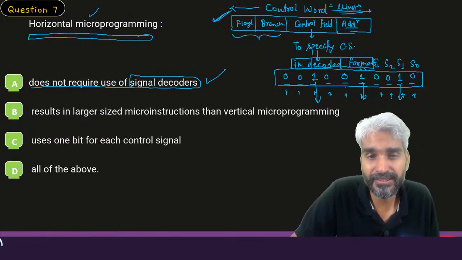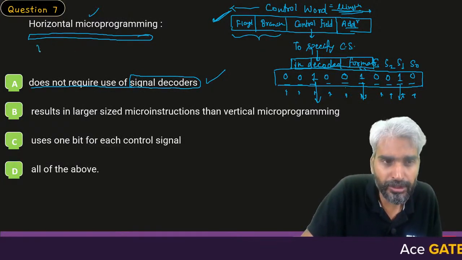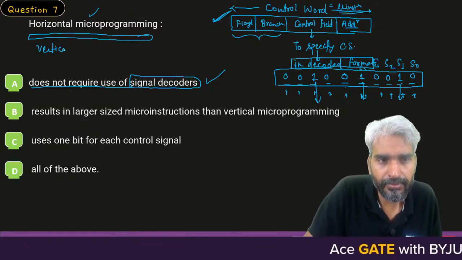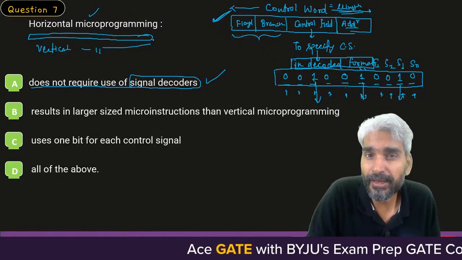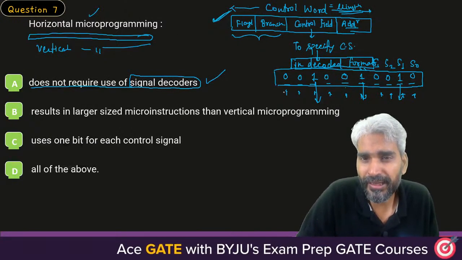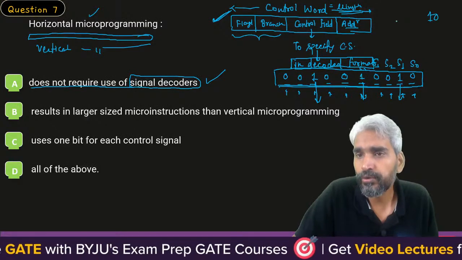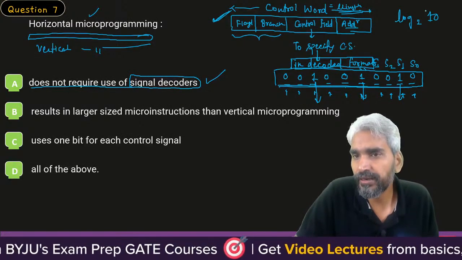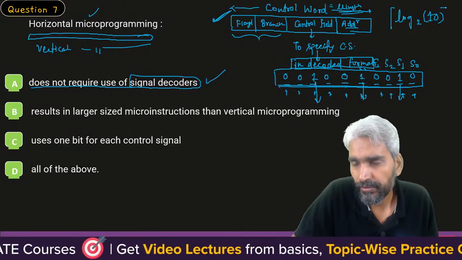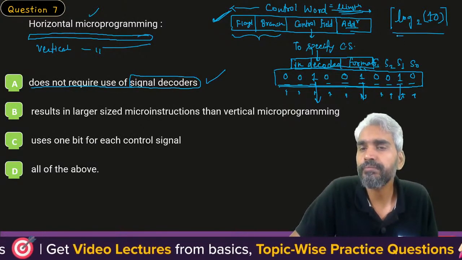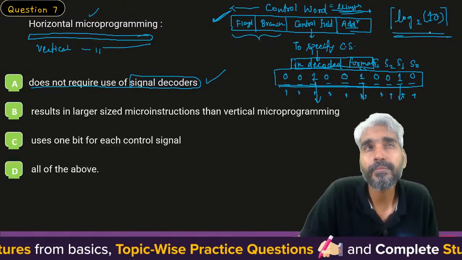Yes sir, this one is correct. Apart from that, sir, one more is vertical microprogramming. What happens in vertical microprogramming? In vertical microprogramming, if there are 10 control signals, then to identify 1 out of 10, the ceiling of log of 10 base 2 bits will be used. So basically log of 10 base 2 will be nothing but 4.